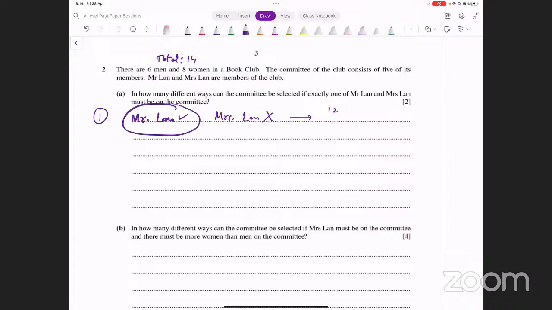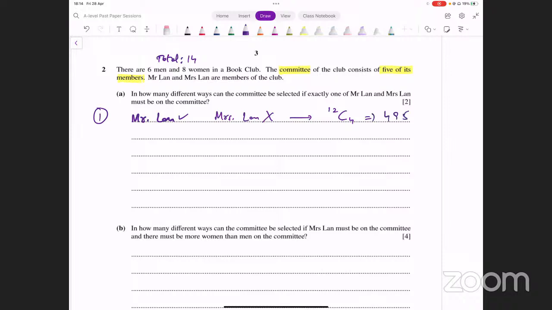एक देखें आपने ऑलरेडी सेलेक्ट कर लिया हुआ है. कितने सेलेक्ट करने थे आपको टोटल? आपको 5 सेलेक्ट करने हैं. कमेटी के लिए आपको 5 सेलेक्ट करने हैं. एक आपने ऑलरेडी सेलेक्ट कर लिया. How many more do you have to select? 4. So it's going to be 12C4. So in the case where you select Mr. Lan and do not select Mrs. Lan, the number of cases you have is 12C4. Let's evaluate this and see what that turns out to be. 12C4. This is giving me 495.